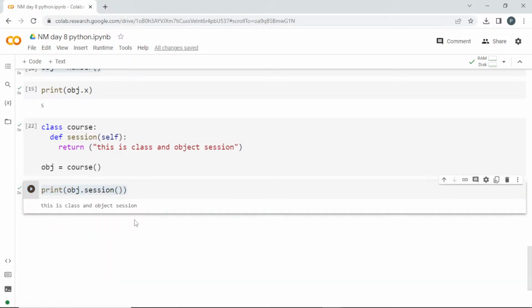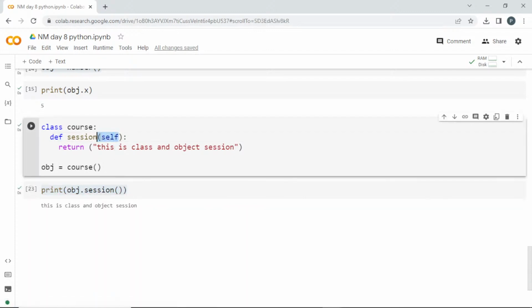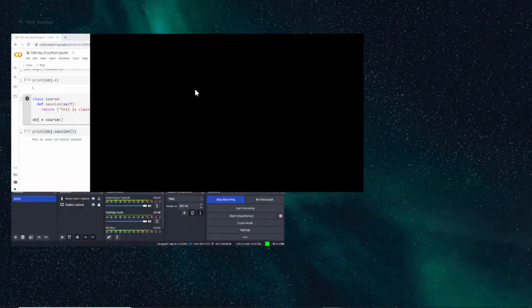So what is this self? Self is nothing but the object. You are creating some object, right? In that there are 3 terms: one is object, another is self, another is instance. These 3 terms are interlinked and mean the same, and you have to remember it properly. Instance is something like, as I told you earlier, when you have a class you can create any number of objects. We have seen this in the slide.